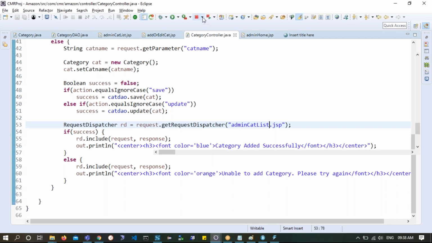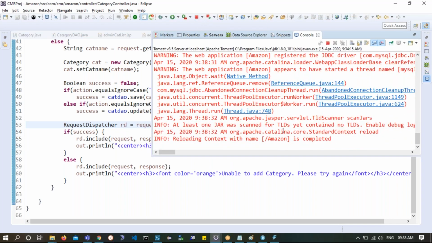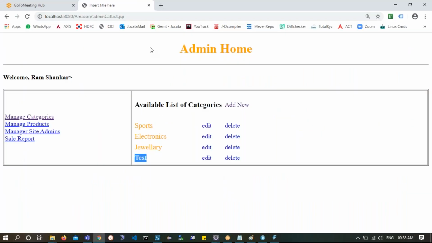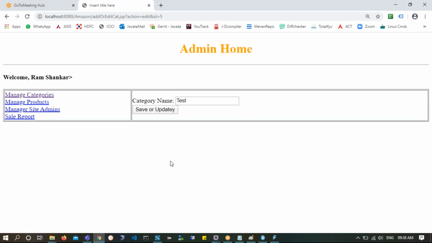So I changed it. The server is restarted. Let's wait. Yes, the server is restarted. I'll come back here and I'll click on this page one more time. Well, it is loaded. I'll now click on the edit button. So I will make this test category. See, you can see this is coming to my field directly. So here I will say this as, let's say, men's wear, and I'll click on save or update.